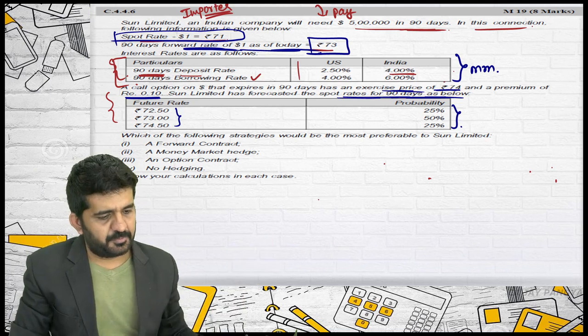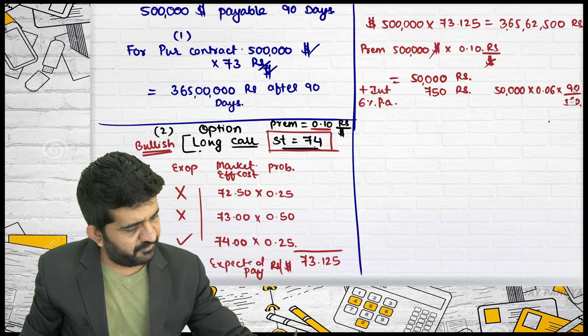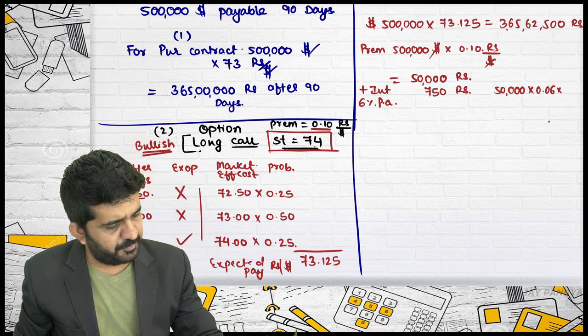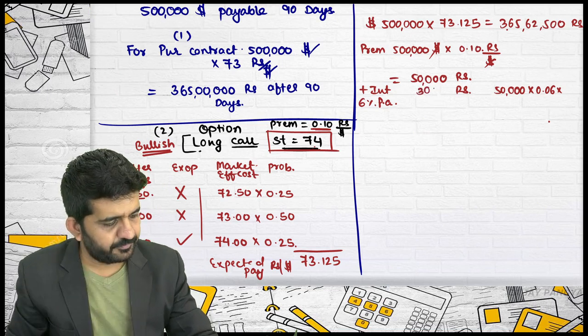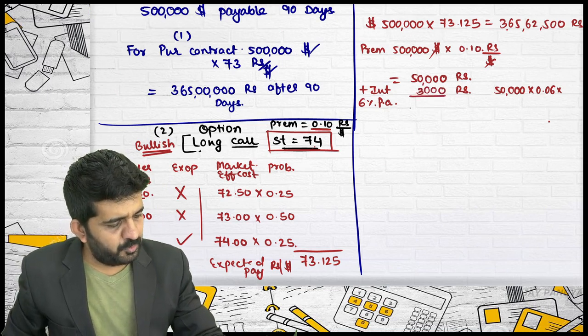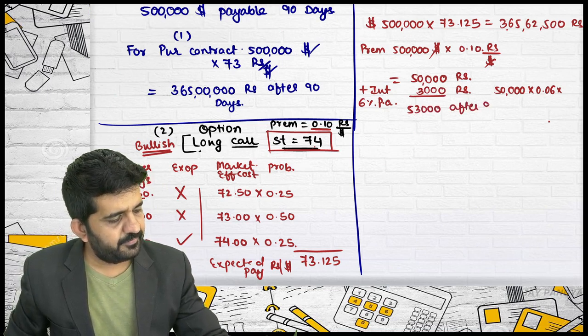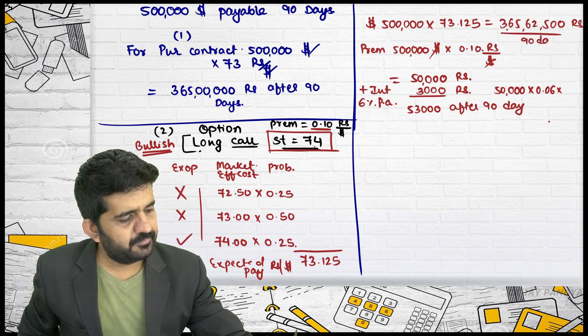Here it is given 6 months, 6%, we can directly add 6%. It will be 3,000 rupees. This will be 53,000 after 90 days. This was the 90 days figure.